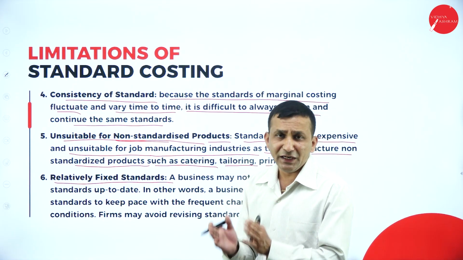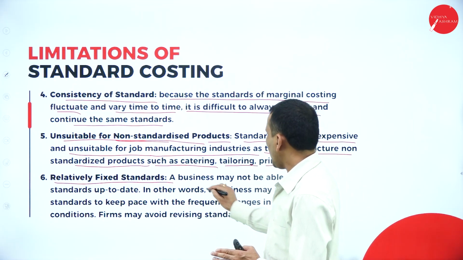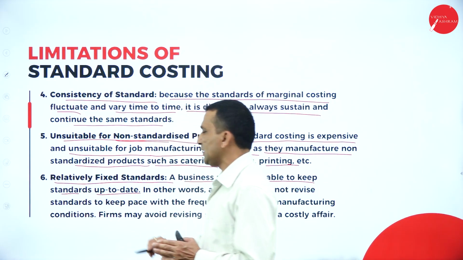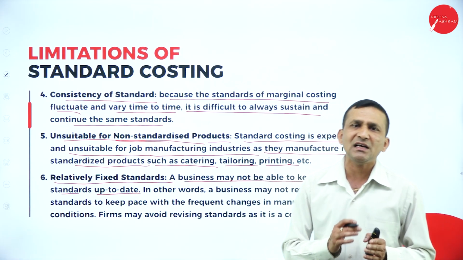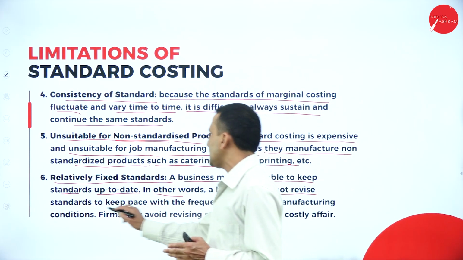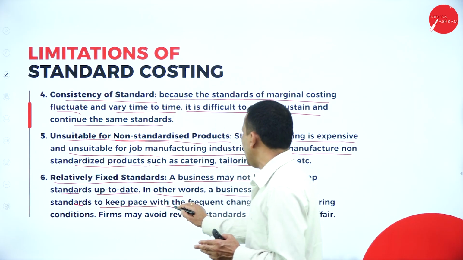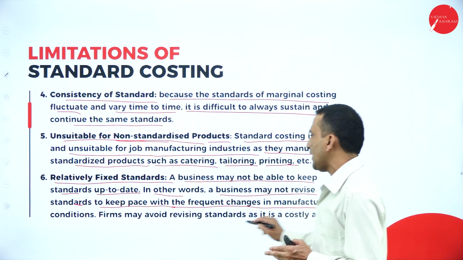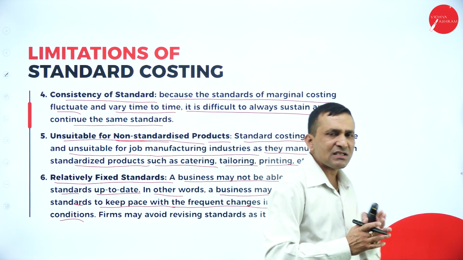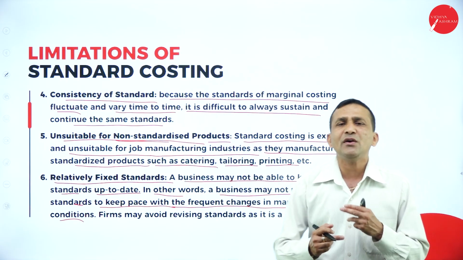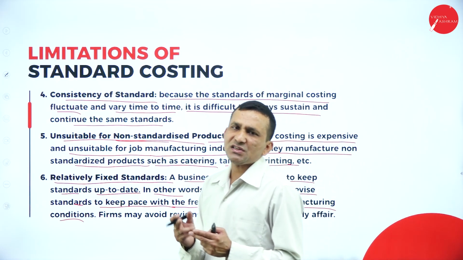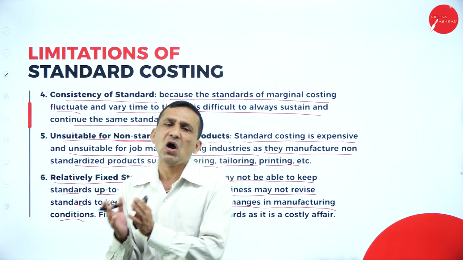Obviously we need to consider all of these. A business may not be able to keep standards up to date, because the standard cannot be revised again and again. In other words, a business may not revise standards to keep pace with frequent changes in manufacturing conditions. According to the conditions, if there is any chance to modify the standard, we cannot modify it so frequently. We can revise it, but a revised standard covers a long period.